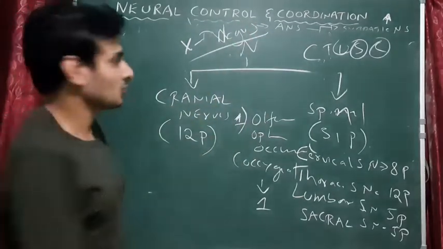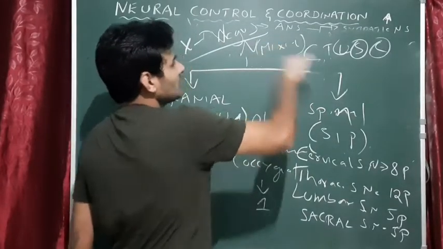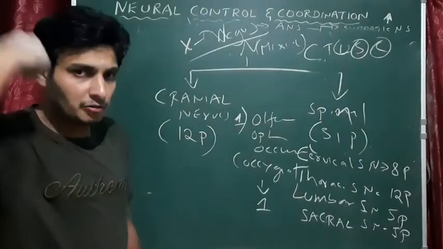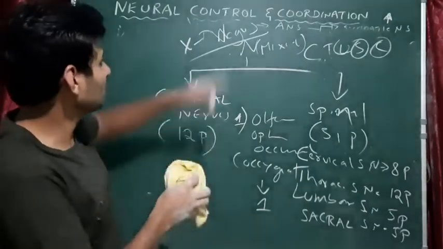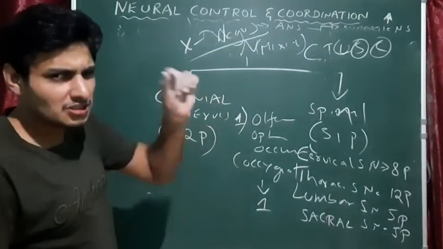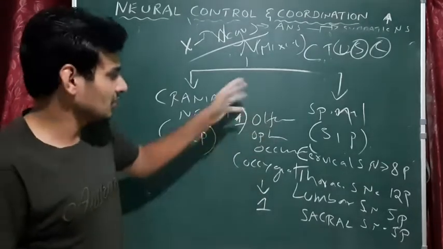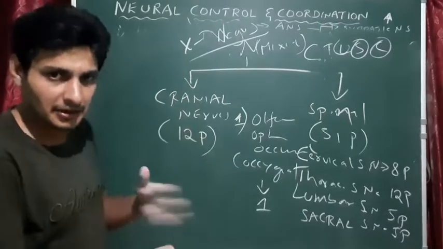Vagus nerve. What is the vagus nerve? Is it motor? No, mixed. Yes, it's mixed, sensory plus motor. The vagus nerve is a type of cranial nerve which is connected to your diaphragm. So contraction and relaxation of the diaphragm is from the vagus nerve. There are 12 actually. I'll share that video. In that video, I did not explain anything about the nerves. I only gave the names in order. Just see that. Done. Write it down.